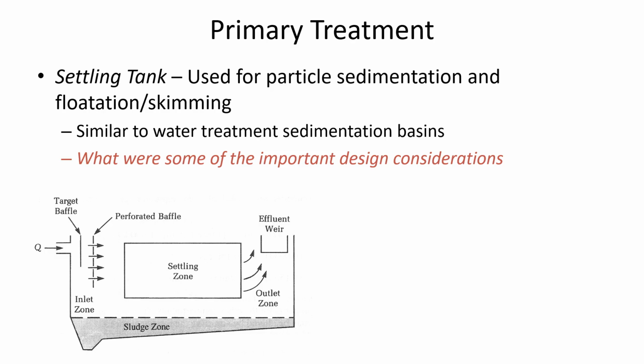All right. So primary treatment is a settling basin. We've talked about settling before in the water treatment aspect of the course. You know, we're just trying to get things to fall to the bottom through liquid. And we've talked about Stokes' law when we were discussing grit chambers. But Stokes' law really doesn't describe what's happening in a primary clarifier or a secondary clarifier, because it's not free-floating particles. It's more of like a layer of sludge that's falling downward.